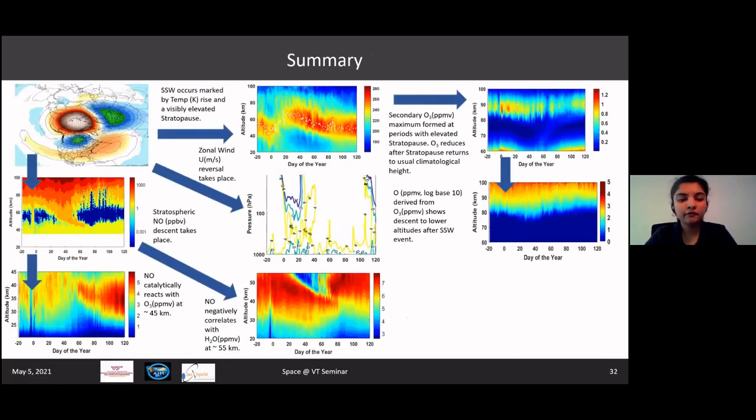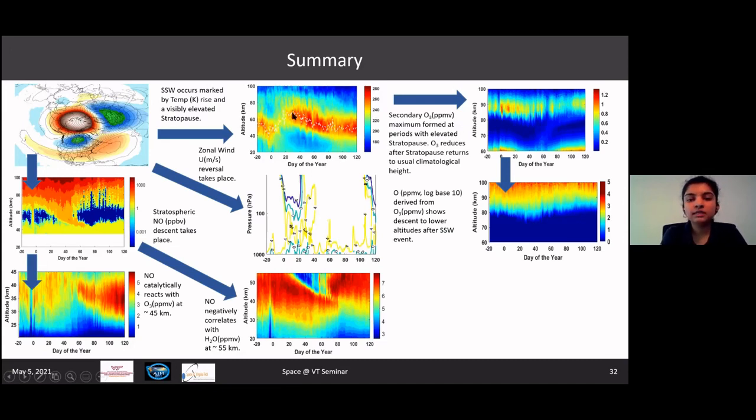So the summary of both the ozone and the multi-tracer analysis is in this slide. This is basically a short summary story of the research that I have been working on. The story starts with the occurrence of the SSW event, which is fundamentally marked by two different things. First, an elevated stratopause, and second, the reversal in the wind direction at 10 HPA.